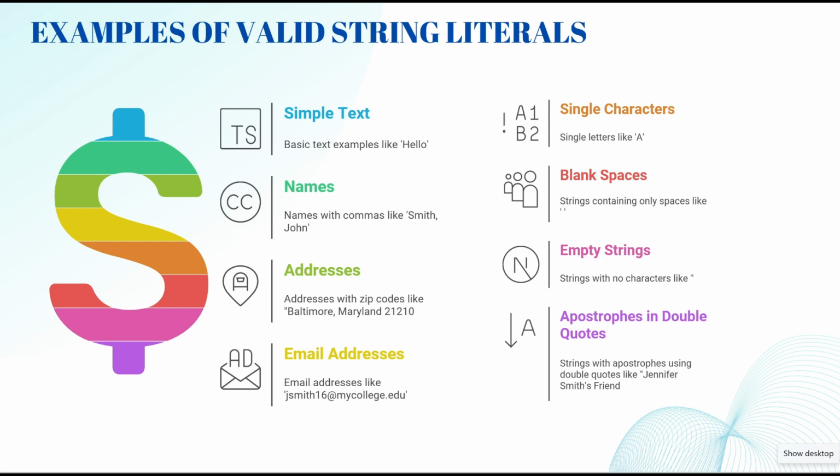Let us look at two common string types, empty strings versus blank strings. An empty string has no characters at all. Meanwhile, a blank string contains one or more spaces between the quotes. Even though they may look alike, when printed, Python treats them differently. Each has its own use depending on the programmer's logic.